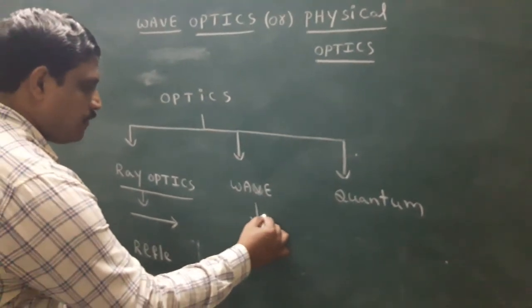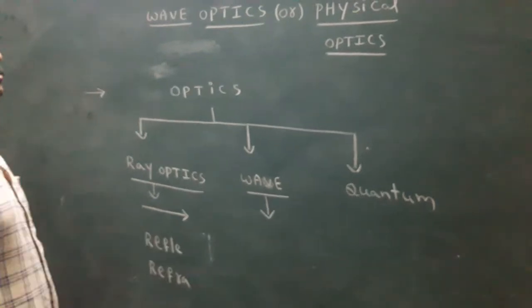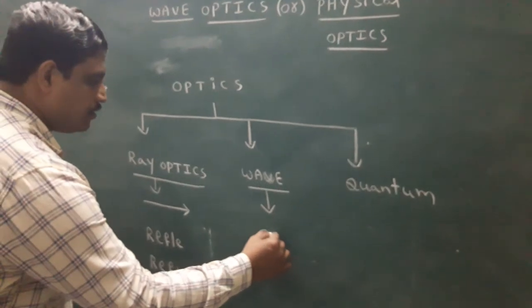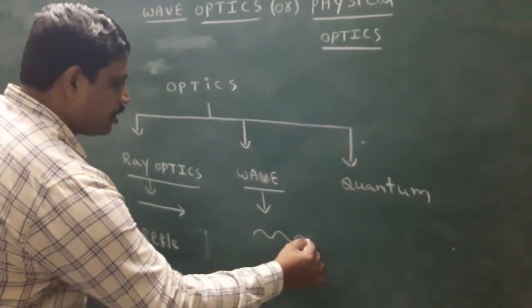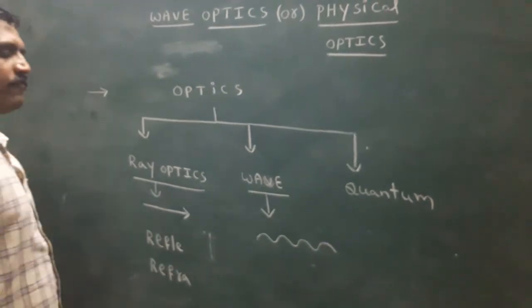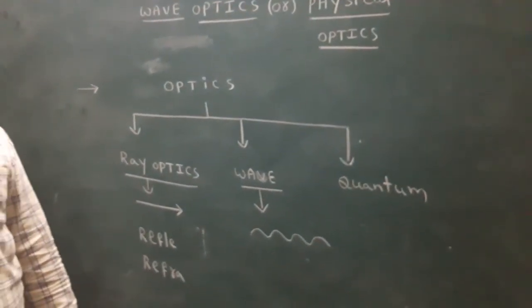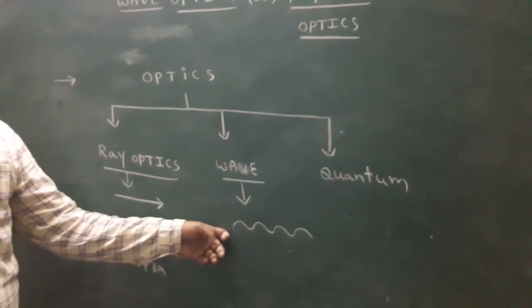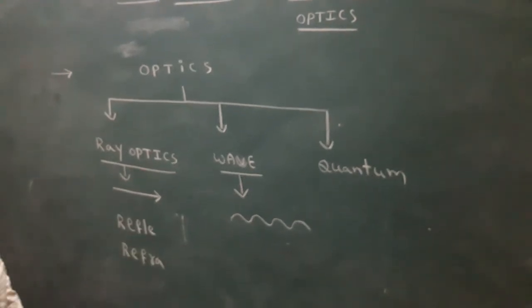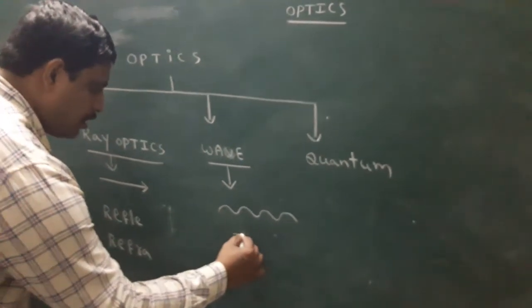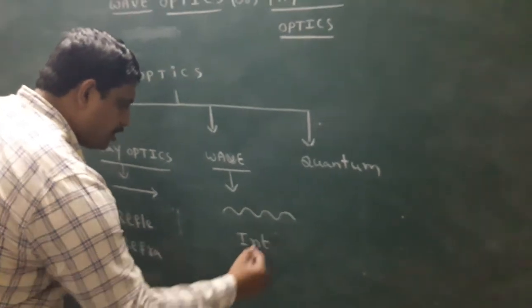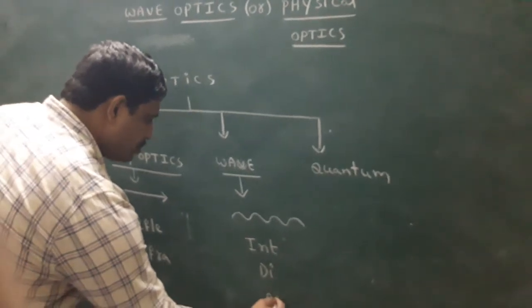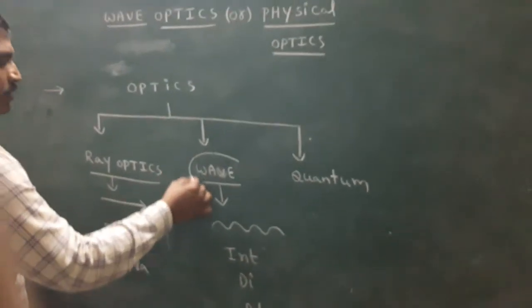Next, this is wave optics. In wave optics, light propagates in the form of waves. In this chapter, light propagates in the form of waves. Based on wave phenomena, we discuss interference, diffraction, polarization. This is the present chapter.